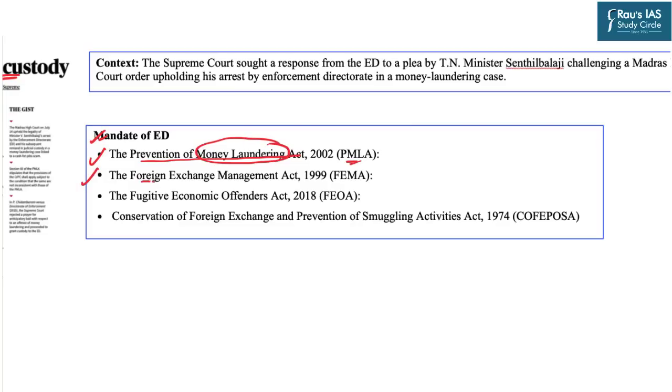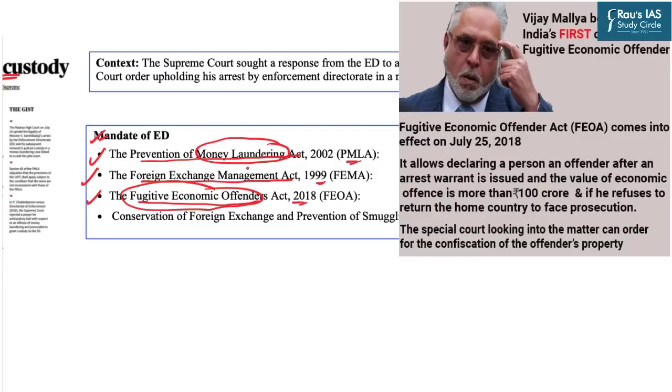Second is the Foreign Exchange Management Act 1999. Then is the Fugitive Economic Offenders Act 2018. So who are fugitive economic offenders? Basically those offenders who leave India and run to foreign countries in order to bypass prosecution and conviction. There is a certain threshold also, beyond which, if there lies the economic fraud, only then he or she can be declared a fugitive economic offender. That will come under that act.